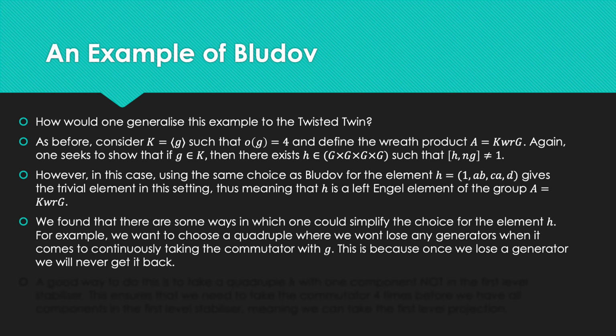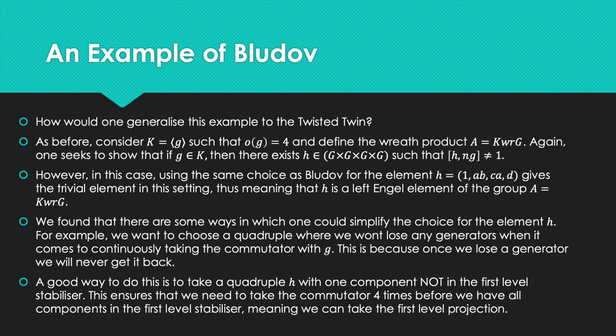So when we were generalising this example, we found that there are some ways in which one could simplify the choice for the element h. So for example, we want to choose a quadruple where we won't lose any generators when it comes to continuously taking the commutator with g. And this is because once we lose a generator, we'll never get it back. And we actually demonstrated a proof for this in the report. I won't include it here just because it's quite lengthy.